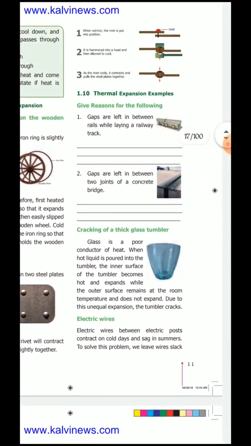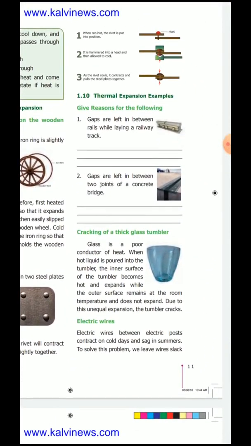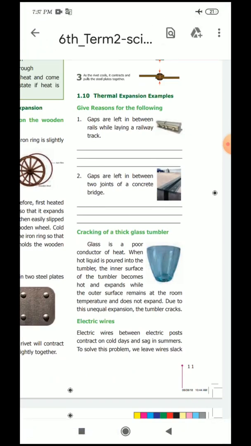Next, cracking of a thick glass tumbler. Glass is a poor conductor of heat. When hot liquid is poured into the tumbler, the inner surface of the tumbler becomes hot and expands, while the outer surface at room temperature does not expand.